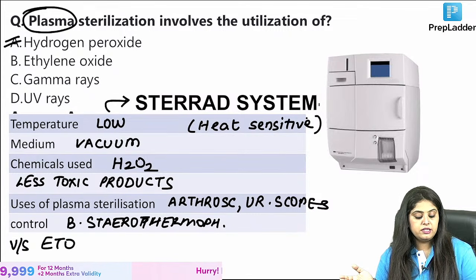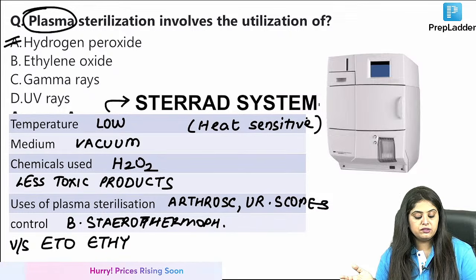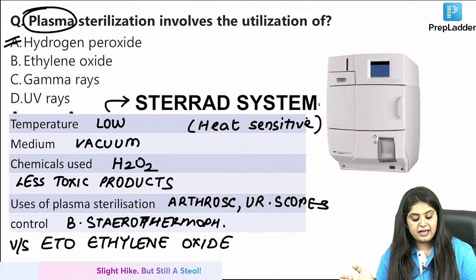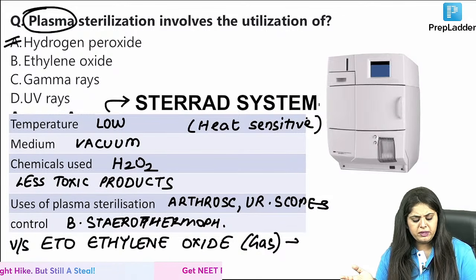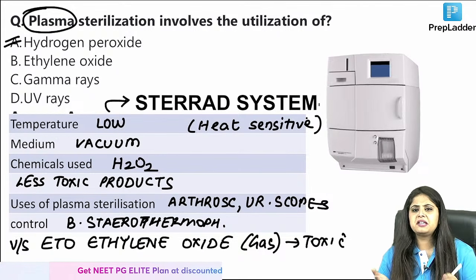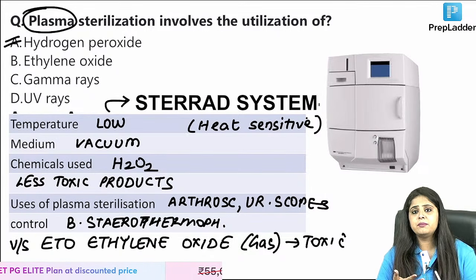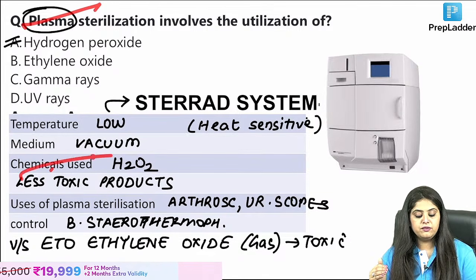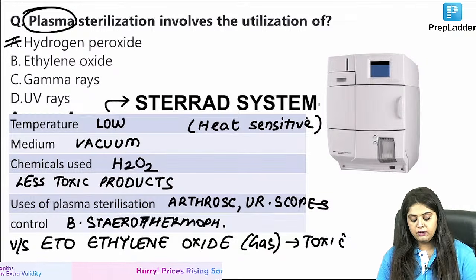What is ETO? ETO is ethylene oxide. Ma'am, ethylene oxide is a method which I use, again, for sterilization, but this is a gas, and this gas has so many toxic products. I mean, it can cause cancers, it can cause fires in the lab. So it is not that boisterous. Plasma sterilization will not do all of that. It is very low profile, no toxic products.